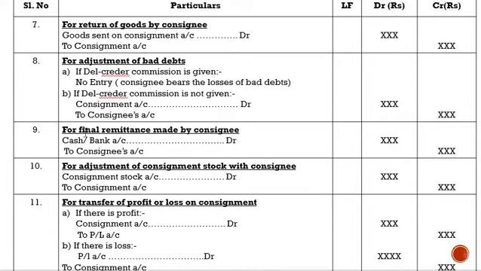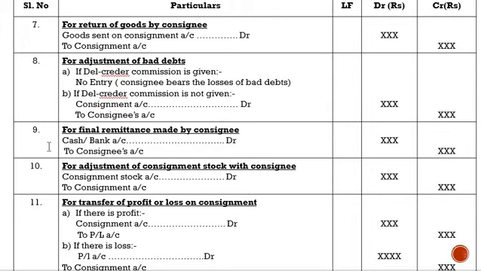Clear? I hope you have understood this eighth adjustment. The del credere commission is the extra commission given to the agent, that is the consignee, for bearing the risk of bad debts. If del credere commission is given, then there is no entry to be passed. But if it is not given, then the entry is consignment account debit to consignee's account.